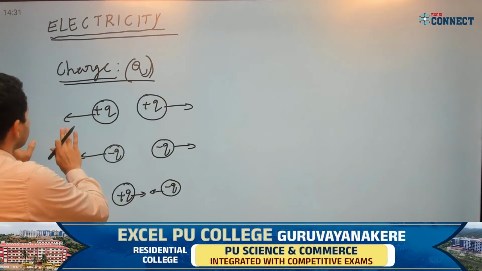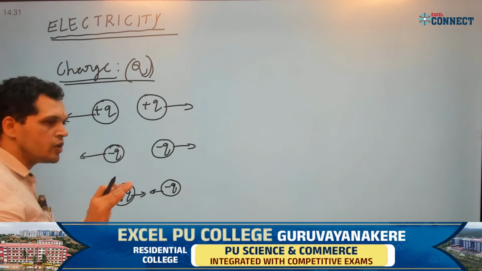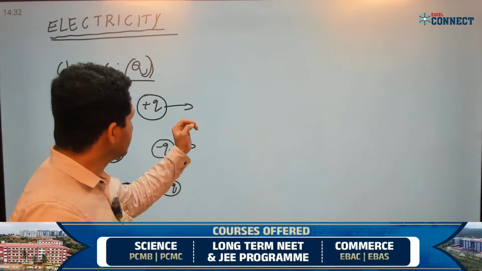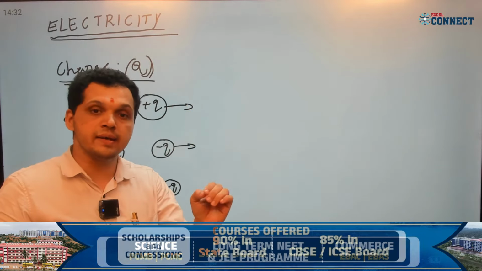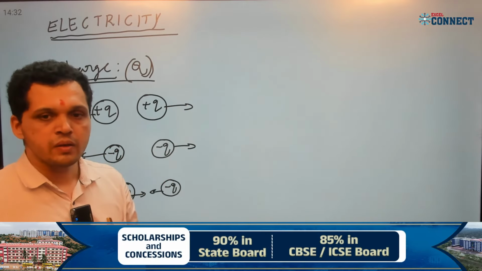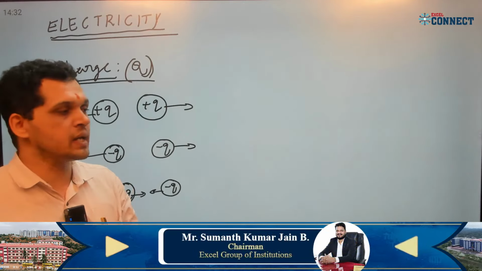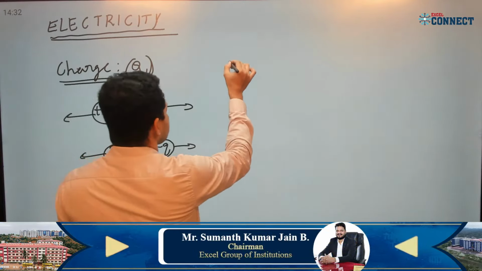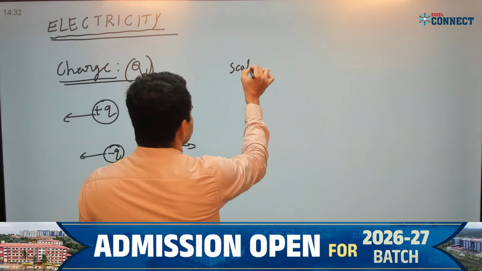Another important property is that charge is a scalar quantity. Hope you remember what is scalar and vector.